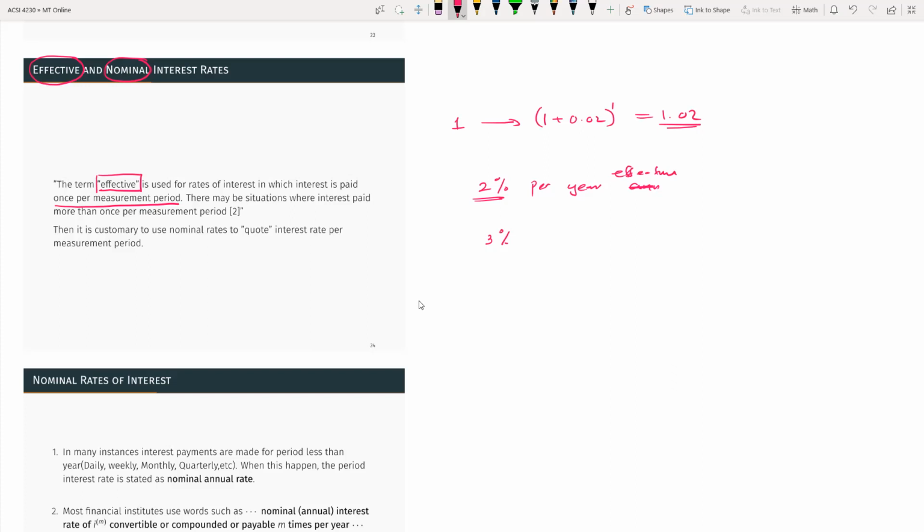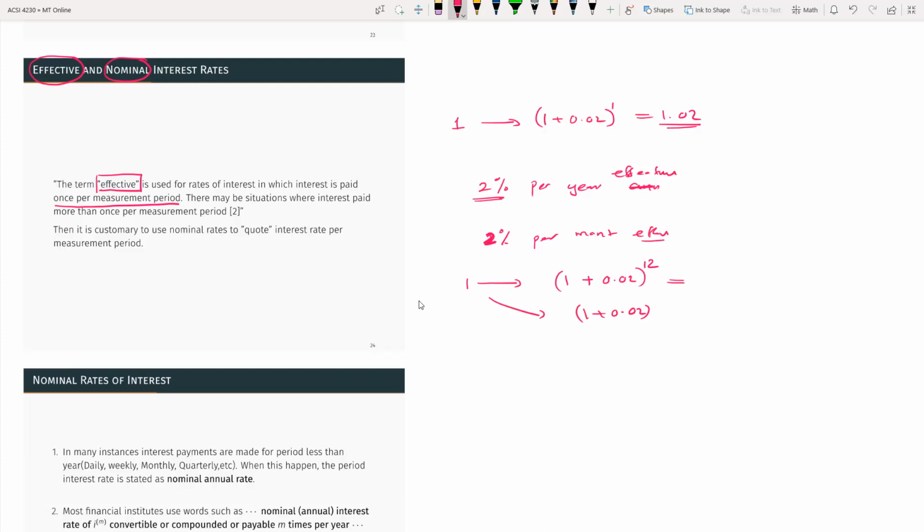If it says 3%, let's say per month, effective, then let's use the same one. If you had $1 at the very beginning, then per month your rate is 0.02. Then you have 12 of those. That would be the total you have at the end of the year. End of the month is 1 plus 0.0. End of the 12th month is 1 plus 0.0, to the power of 12.